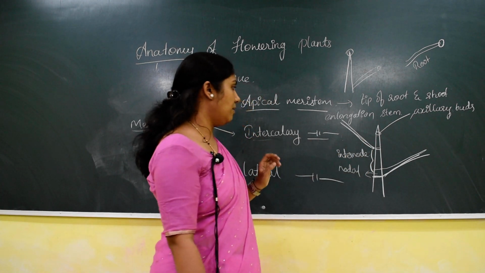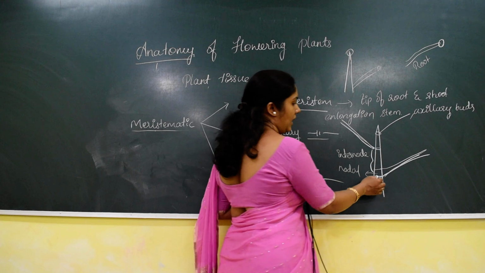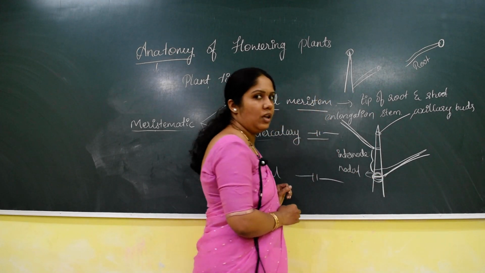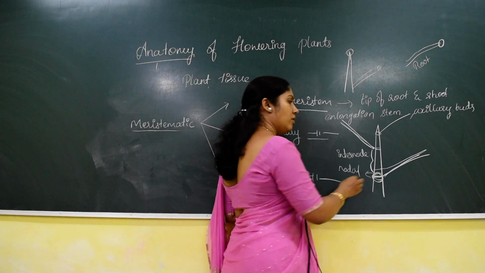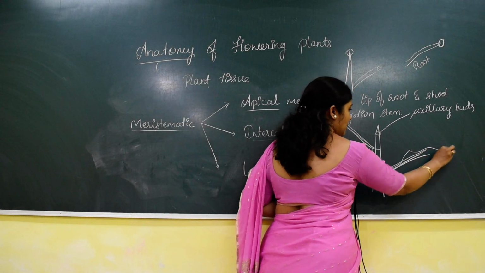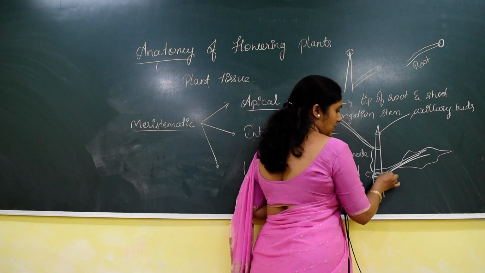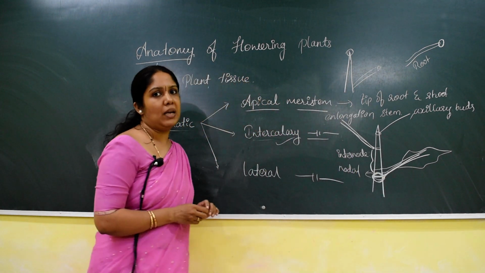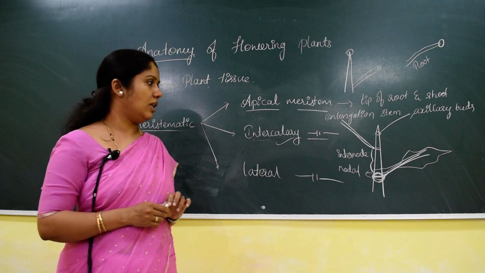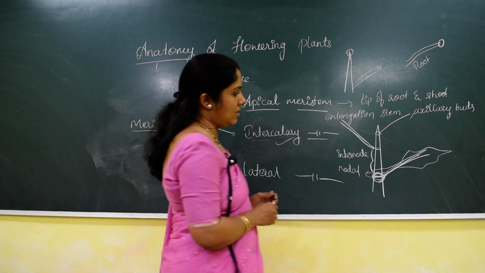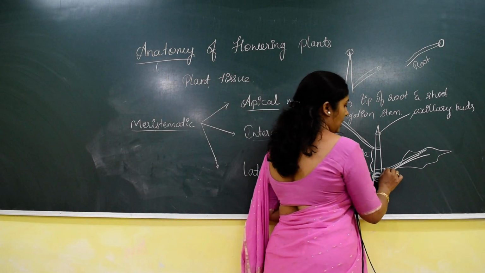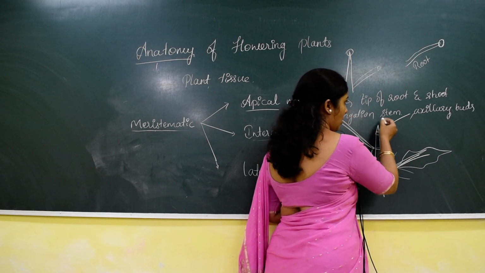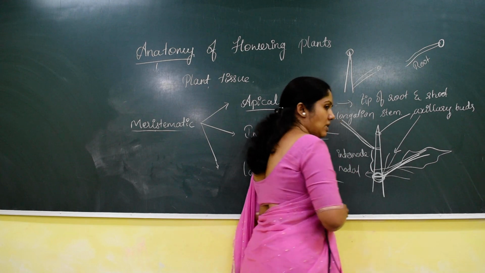Now intercalary meristem occurs mainly at the nodal region of the leaf base. Let us consider here the leaf has arisen. The leaf base is here. At this junction we can see the intercalary meristem, and it helps in dividing the branches, or it gives rise to the axillary buds.